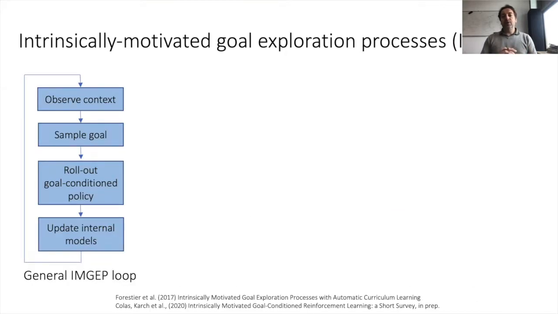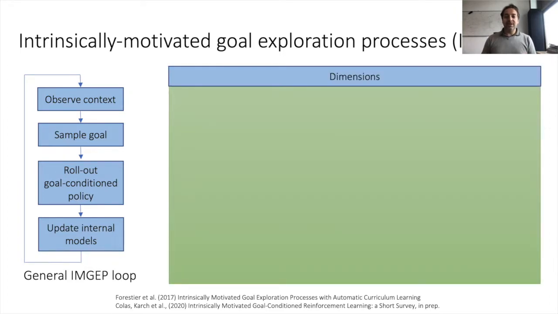So a general framework we've been working on to approach these challenges is the IMGEP framework, Intrinsically Motivated Goal Exploration Processes framework. So it basically refers to all algorithms that look through the following steps. 1, observe the context. 2, sample a goal. 3, roll out the corresponding goal-conditioned policy. And 4, observe the outcome and update the different kinds of internal models.